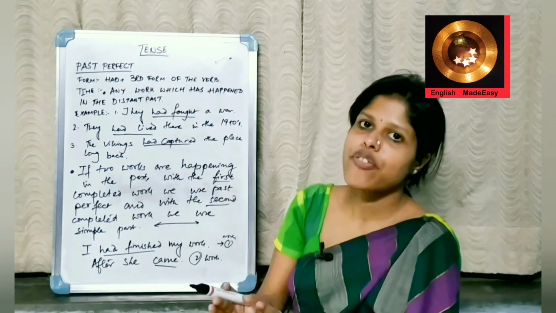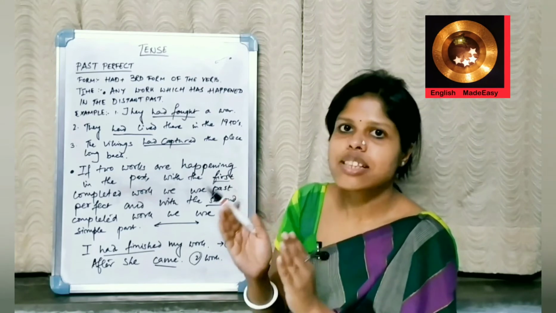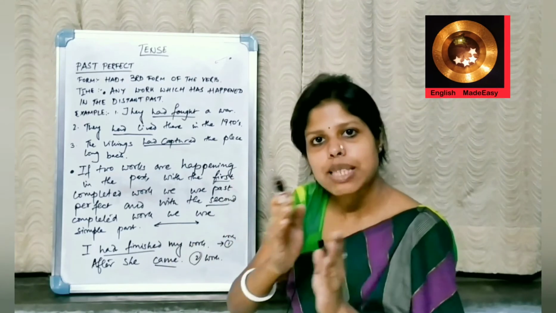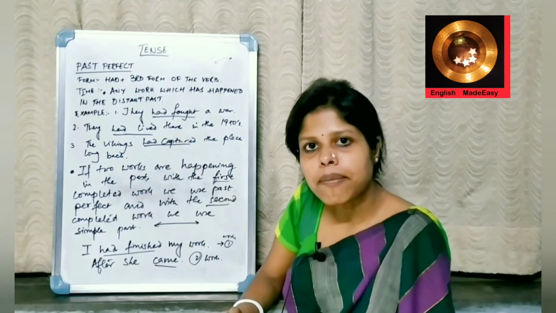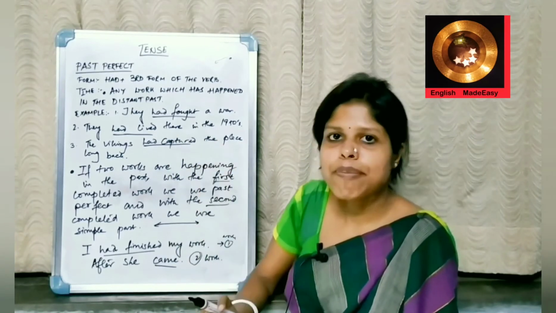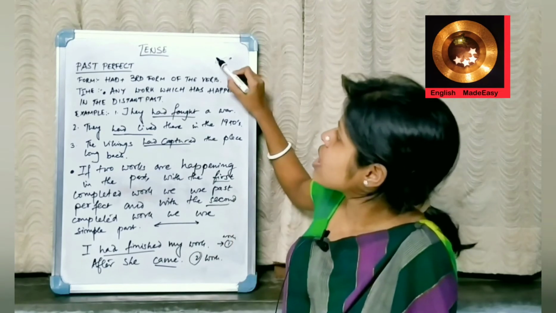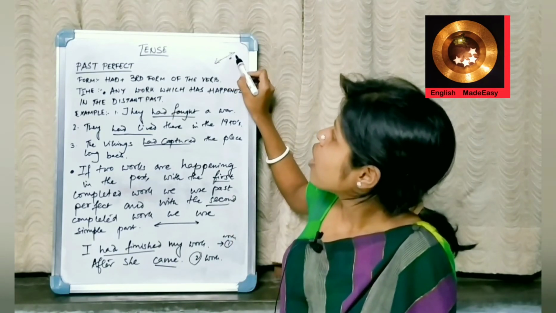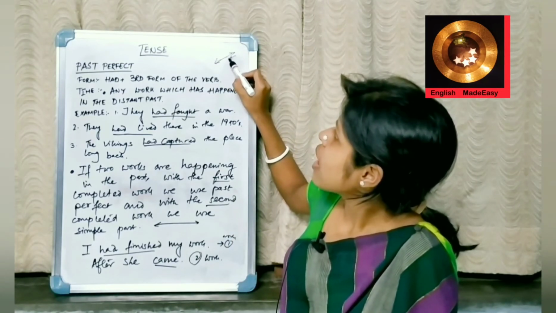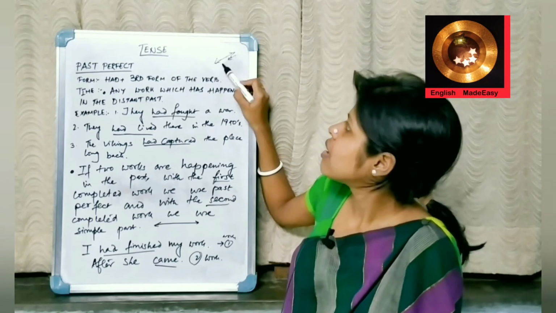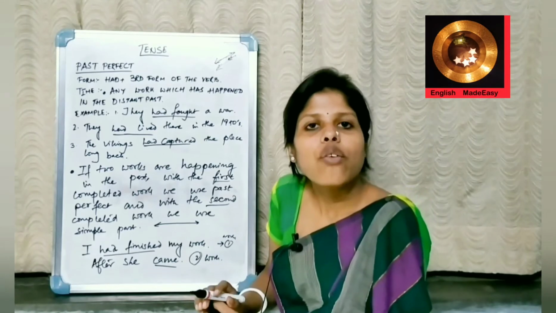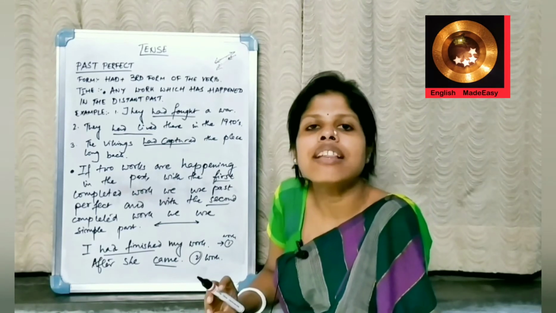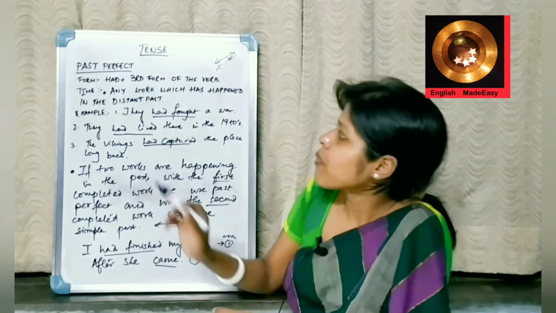If present perfect means that it is not happening now, but the work has been completed, what does past perfect mean? Past perfect means that any work, if it is a timeline, is not completed in the near past, but long back. Any work which has been completed in the long back.